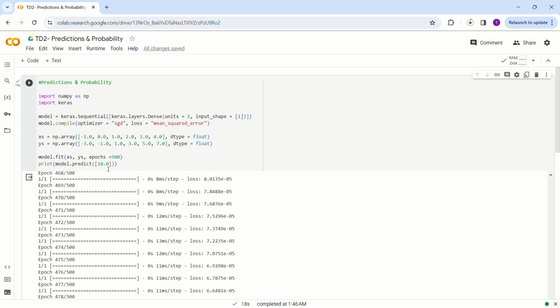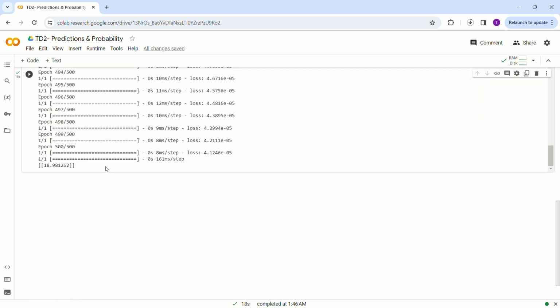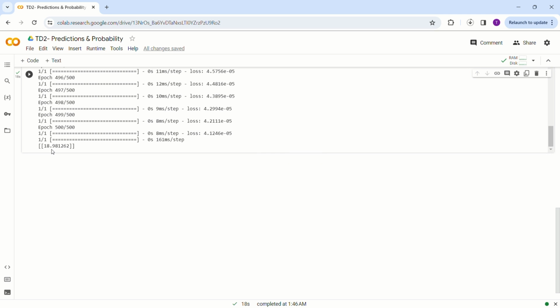Now, disclaimer, the model will not predict the exact answer, but it will come very close to it. That's because machine learning predicts probability and likelihood. Since it was trained on such a limited amount of data, it can only do these two. Now, the data happen to be linear in this case. However, the computer doesn't assume that every data point will be exactly that, linear. So it spits out the answer, and it thinks that the probability is very high that the answer is somewhere close to 19.